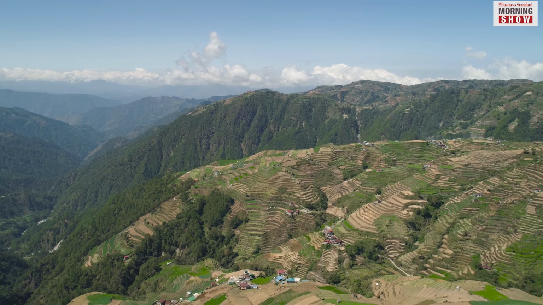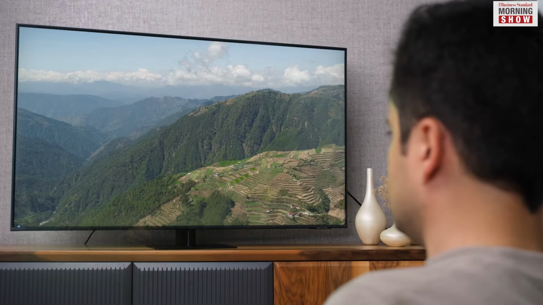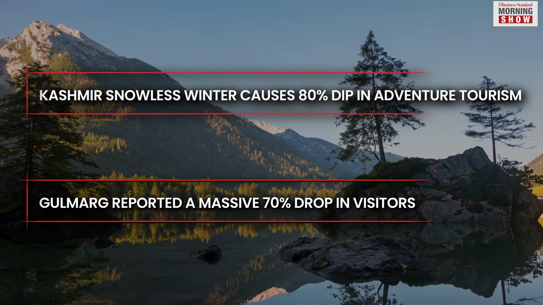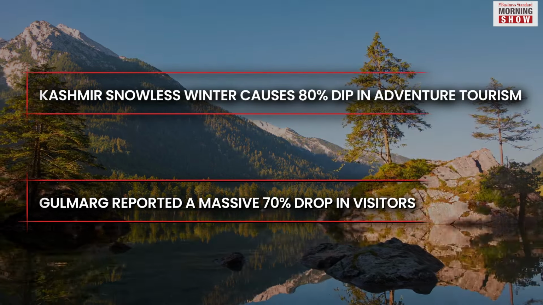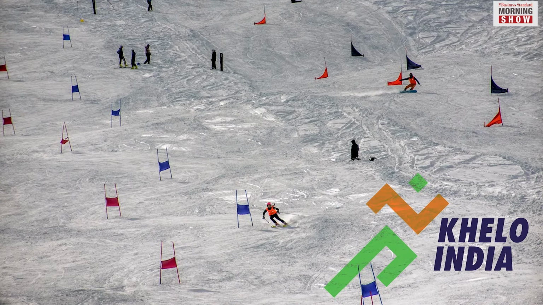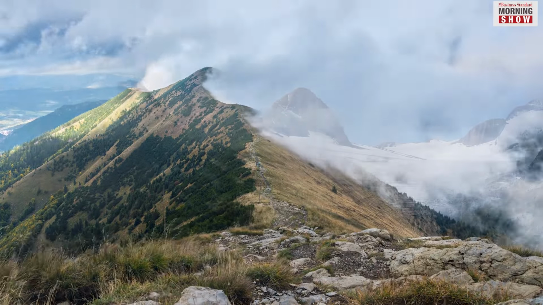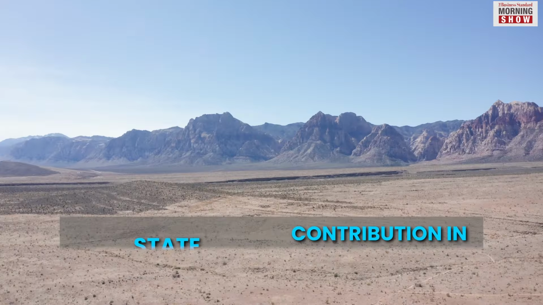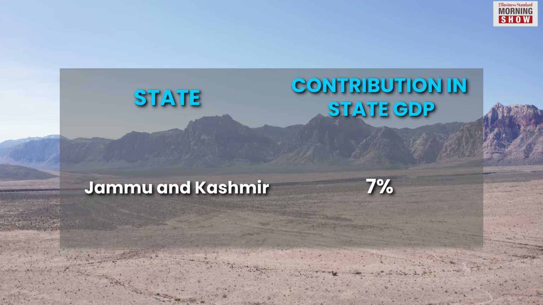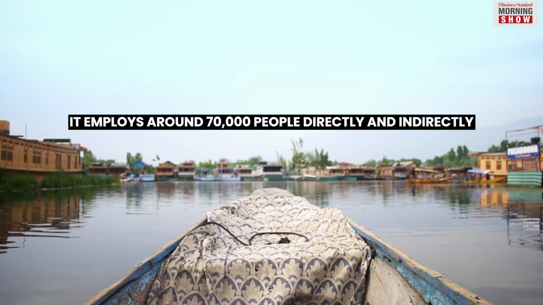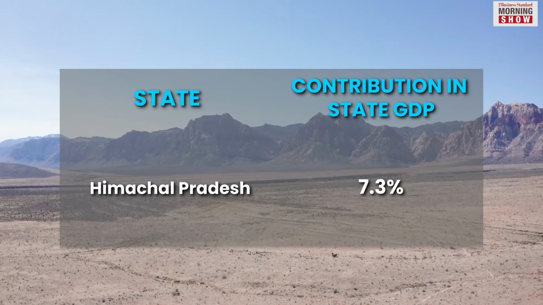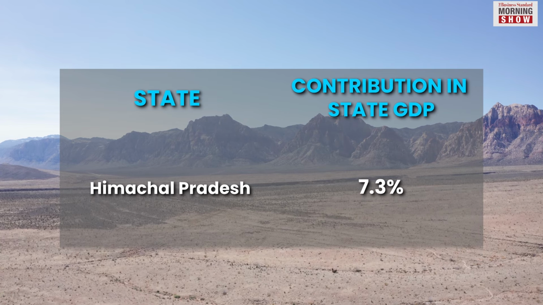Visuals of snowless mountains, which were shared widely on social media platforms and on TV news, led to a sharp dip in tourist footfalls. Gulmarg reported a massive 70% drop in visitors. The hospitality and adventure sports sectors are severely affected, with cancelled hotel bookings and disrupted winter sports activities. The upcoming Khelo India Winter Games in Gulmarg are also staring at a dry landscape, unlike the snowy backdrop in previous editions. The tourism sector in Jammu and Kashmir generates approximately 8,000 crore rupees annually, constituting nearly 7% of the state's GDP. It employs around 70,000 people directly and indirectly. In Himachal Pradesh, the tourism industry generates 11,000 crore rupees, accounting for 7.3% of the state's GDP.